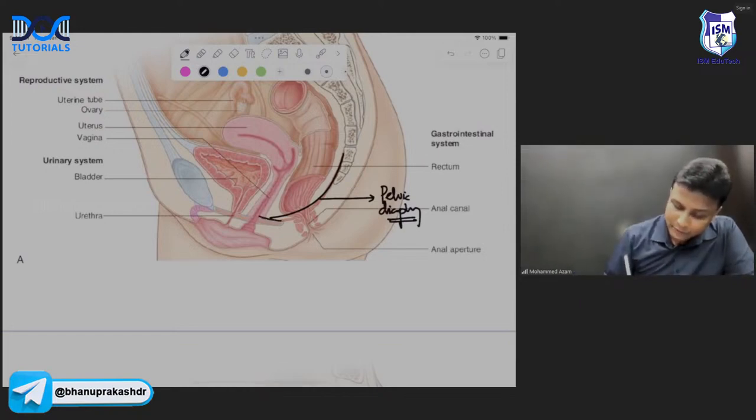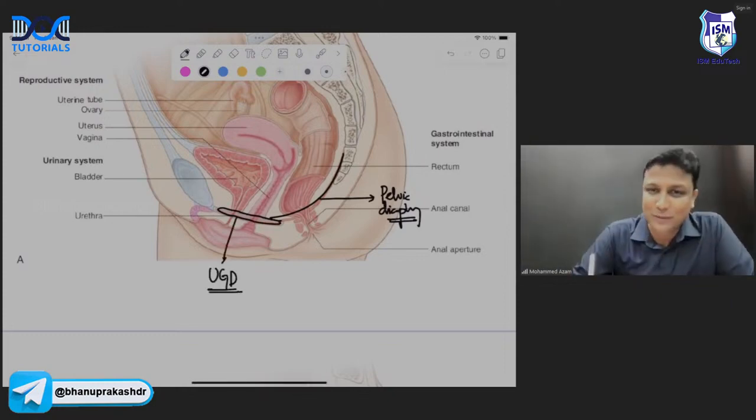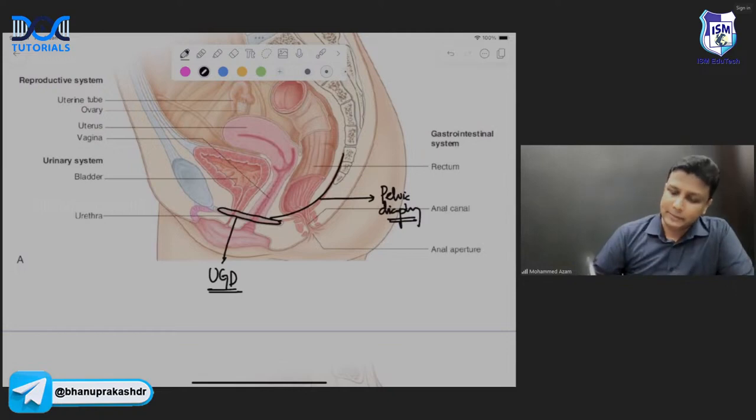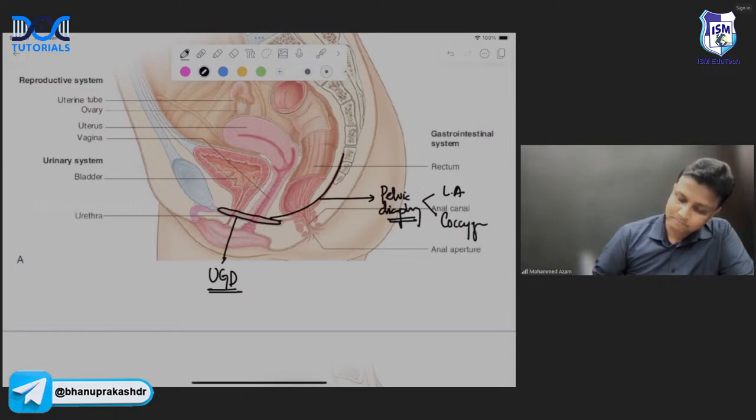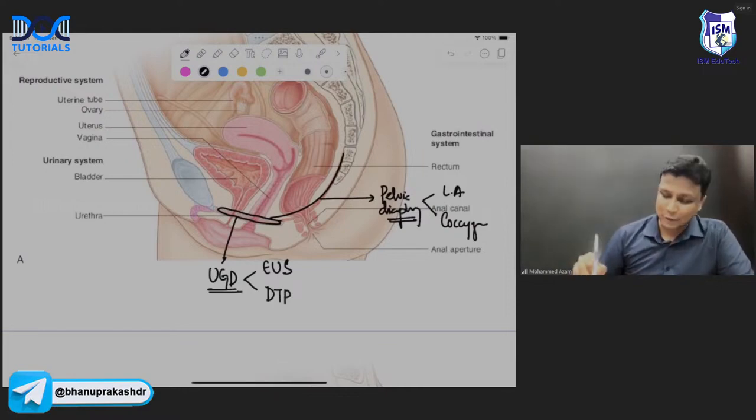And this diaphragm that you're able to see here will be the urogenital diaphragm. And the urogenital diaphragm is also made up of 2 muscles, the external urethral sphincter muscle and the deep transverse perineal muscle. So remember, the pelvic diaphragm is made up of 2 muscles, the levator ani muscle and the coccygeus muscle. The urogenital diaphragm is also made up of 2 muscles, the external urethral sphincter muscle and the deep transverse perineal muscle. Okay, so these 2 things are also done, and we're done with the perineal body.